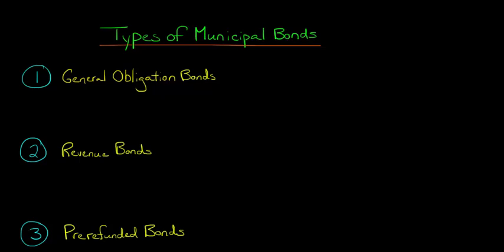In this video, we're going to talk about the different types of municipal bonds. So general obligation bonds, which are otherwise known as GO bonds, are backed by the full faith and credit of the issuer. And what does that specifically mean? Well, it means that it's backed by the power to tax.